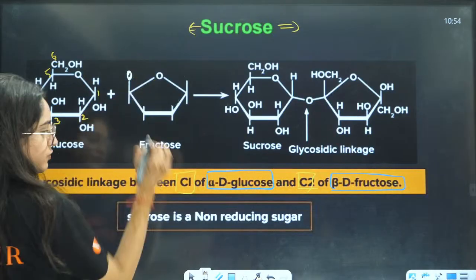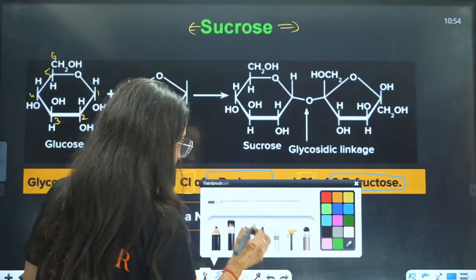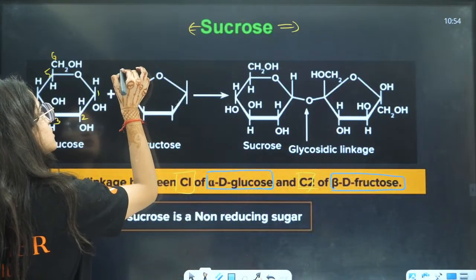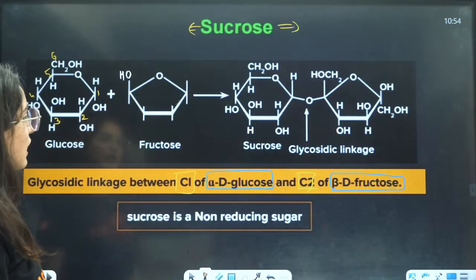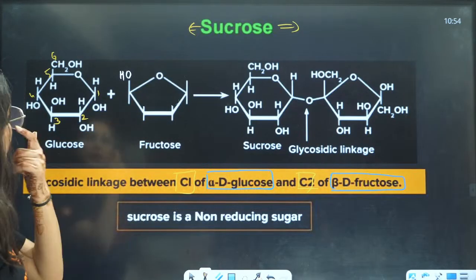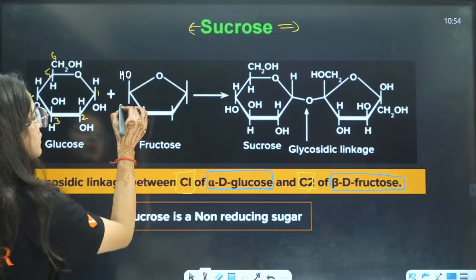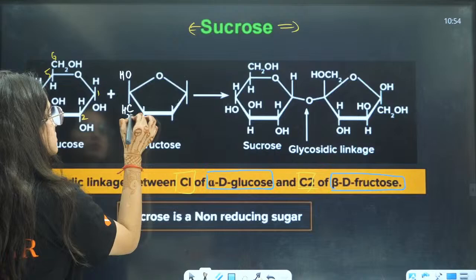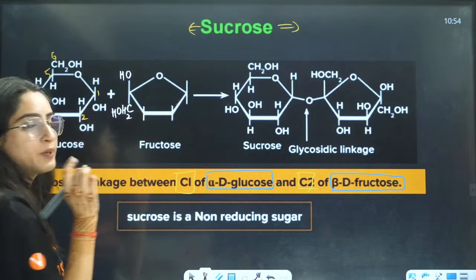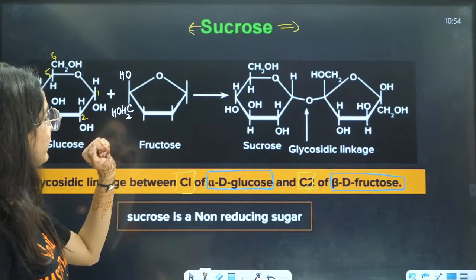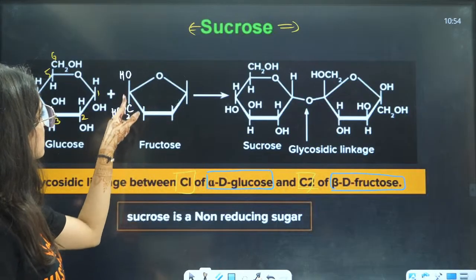This is OH, right? They are saying it is between C2 over here, right? So this is C1, C2. C2 is what? This is CH2OH because this is beta, no? So then we have on beta, this is first, this is second.